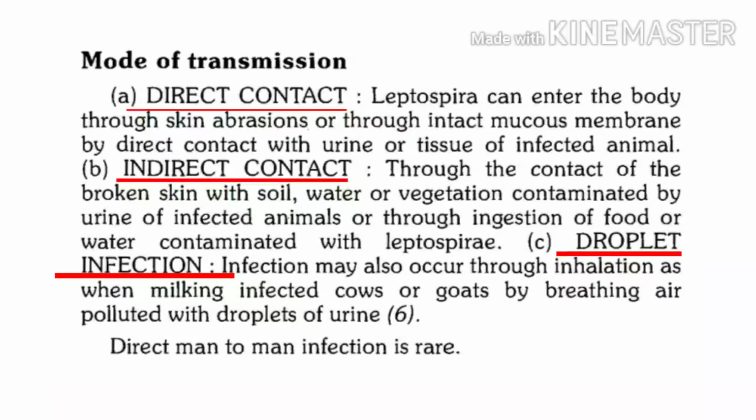The next mode of transmission is droplet infection. Droplet infection can occur when droplets of urine contaminated with leptospira are inhaled directly. Thus, the presence of droplets of urine in our environment may be dangerous, specifically if these urine droplets contain leptospira.